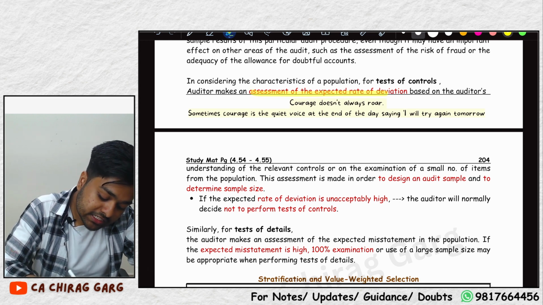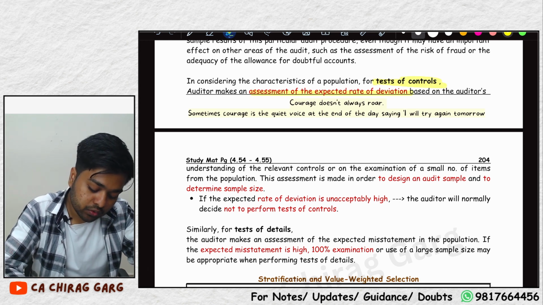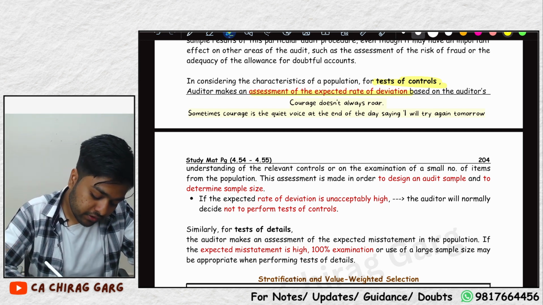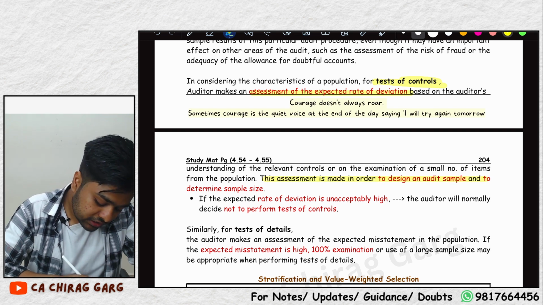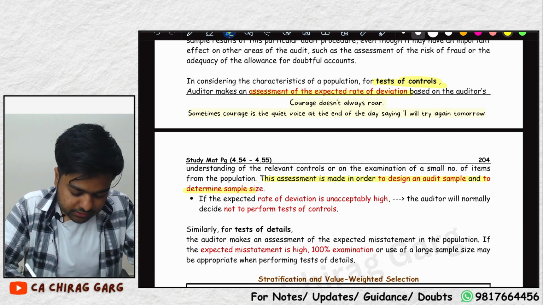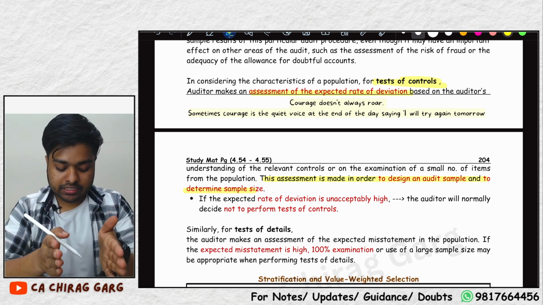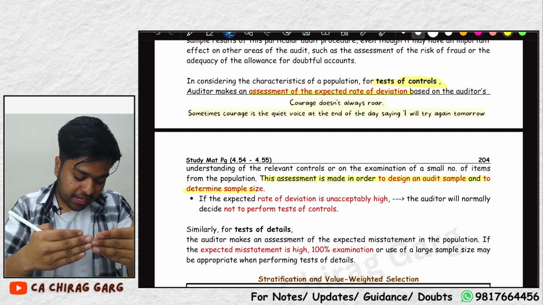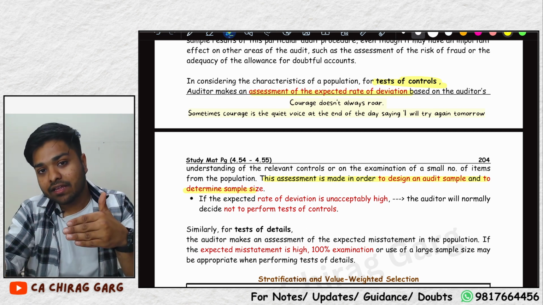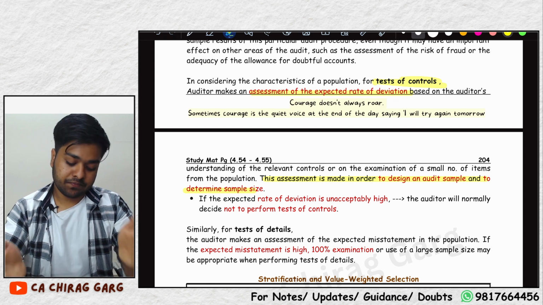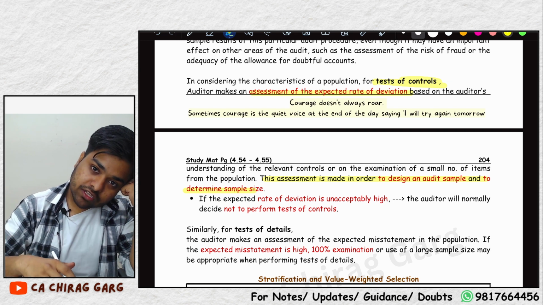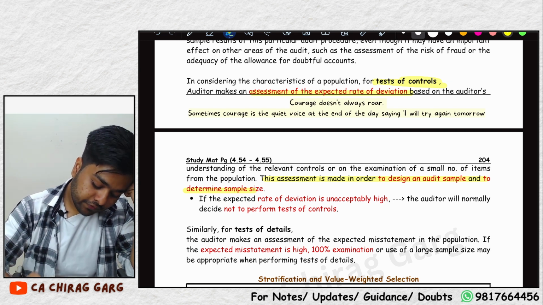The auditor should make an assessment of the expected rate of deviation while testing controls. How much rate of deviation is expected? The assessment is made in order to design an audit sample and to determine sample size. If the expected rate of deviation is high, the sample size will be high, and if the expected rate of deviation is low, a small sample size will suffice.